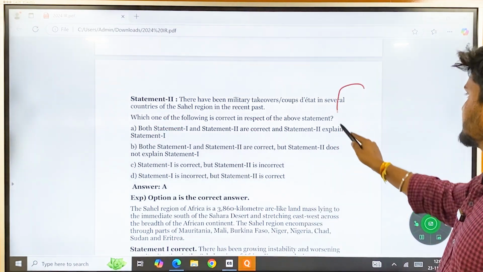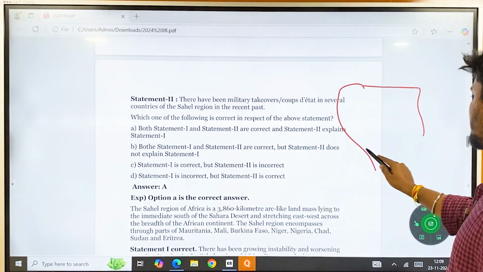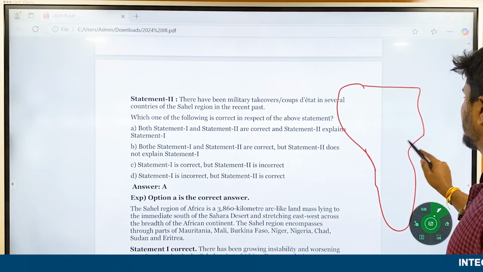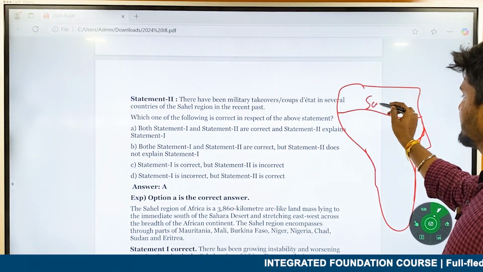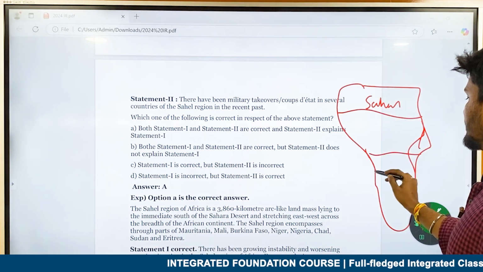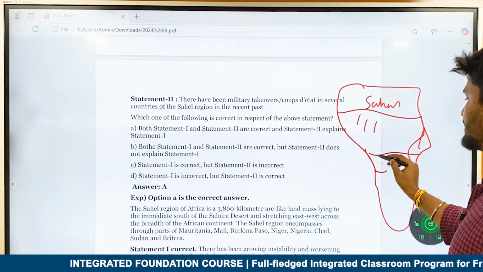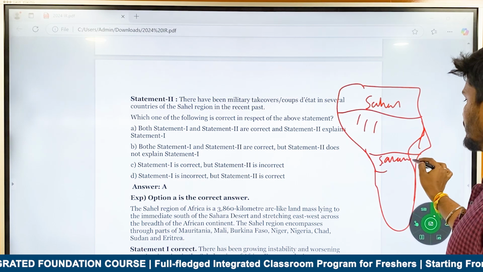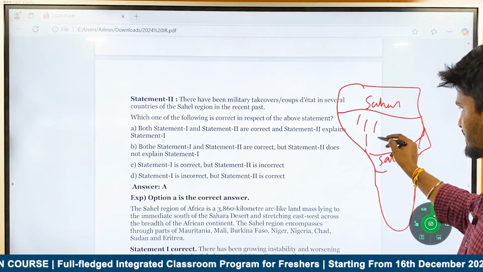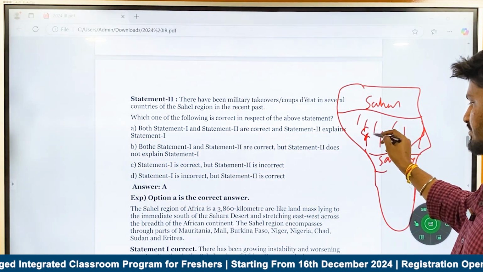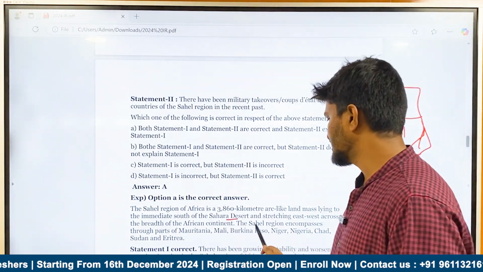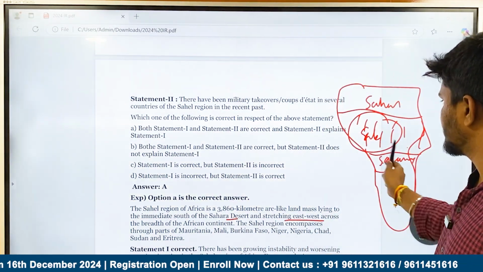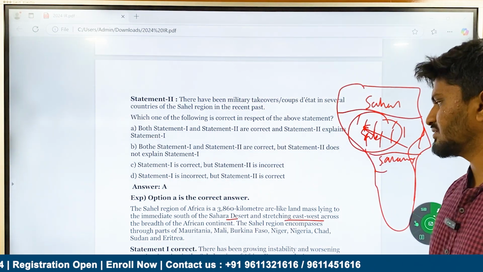Sahel region is present in Africa. If this is your Africa, here there is Sahara desert, and here there is the tropical Congo basin, etc. This region here is savanna. This region is called the Sahel region. It is arc-like and lies immediately south of Sahara desert, stretching east to west across the breadth of the African continent.